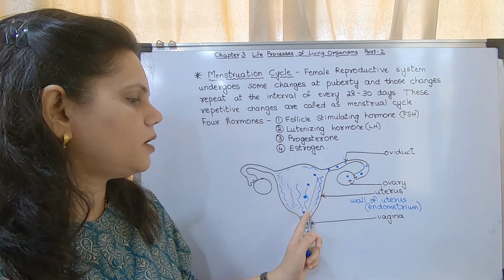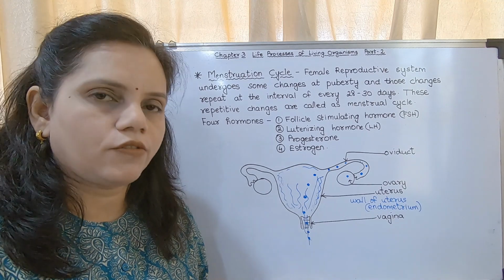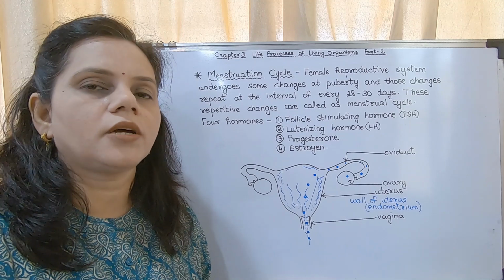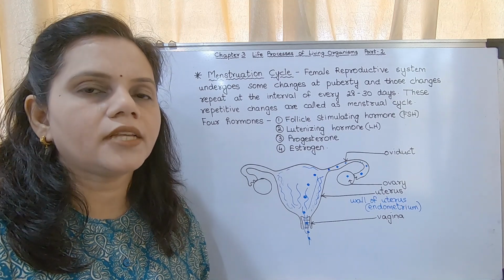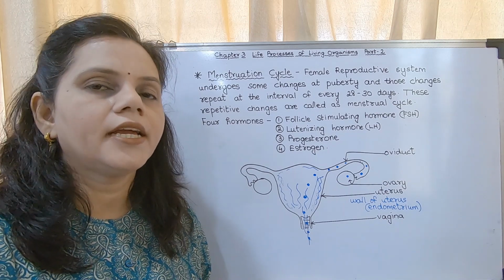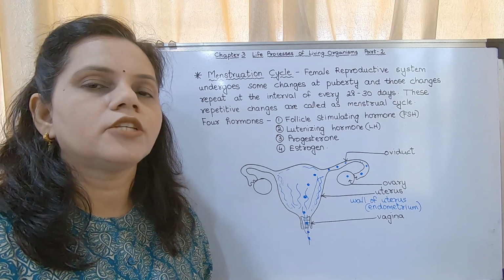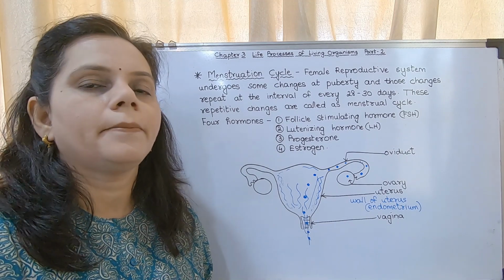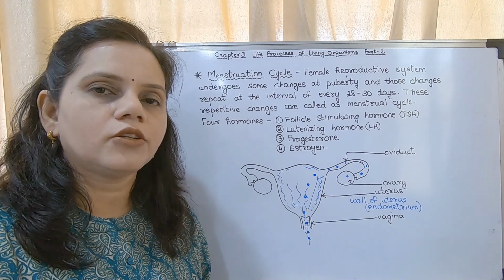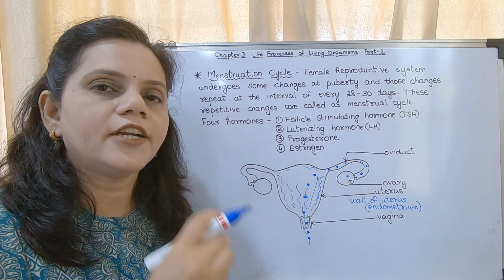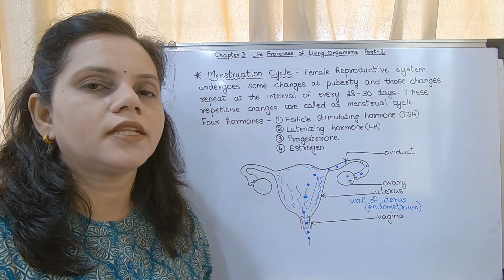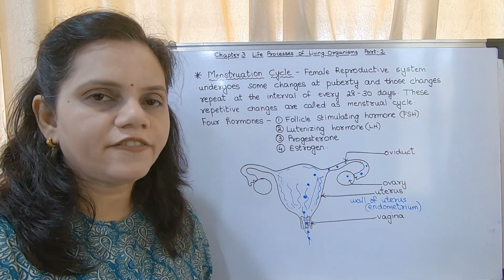Along with the blood vessels, the unfertilized ovum is given out from the body. That process is called menstruation. It lasts for about 1 to 4 days, depending on the female body. So that is the first phase of the menstrual cycle. During the first 4 days, the endometrium is degenerated and removed from the body along with the unfertilized ovum.